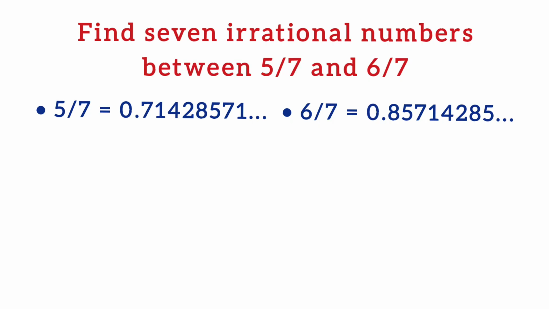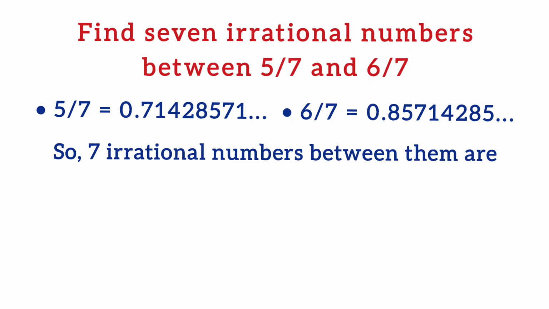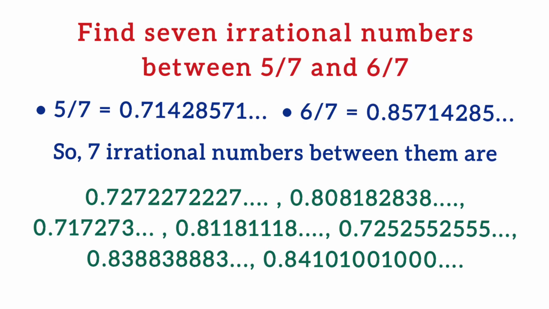Now write any non-terminating, non-repeating decimals between these two values. There are so many, because you know that there are infinitely many numbers. For example, the number must be more than 0.71. That means I can take 0.72. So one irrational number is 0.72, 722, 7222 and so on. I can take any number less than 0.85 that is non-terminating, non-repeating. That means 0.80, 81, 82, 83, and so on.